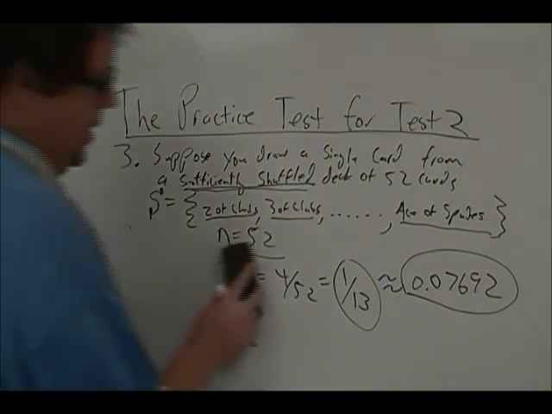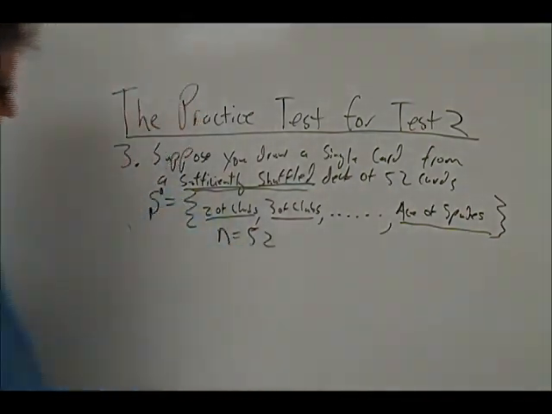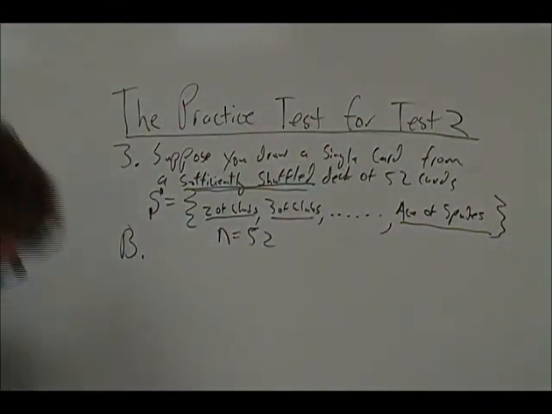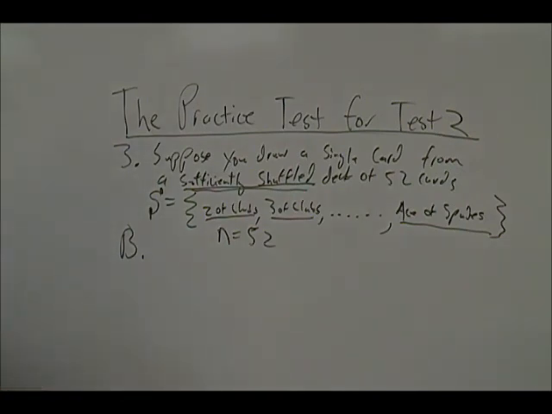All right, now let's go to part B. In problem 3B, it says, what's the probability that you will draw either an ace or a king? Notice then we have the word or in the statement.